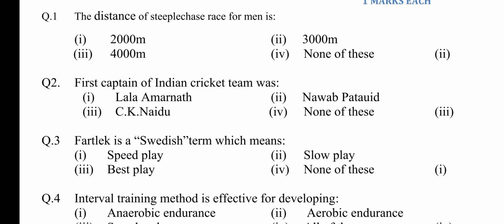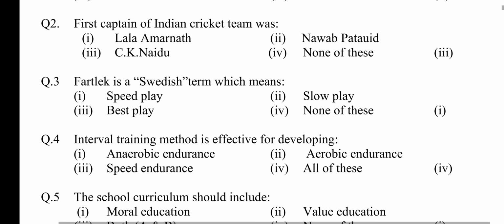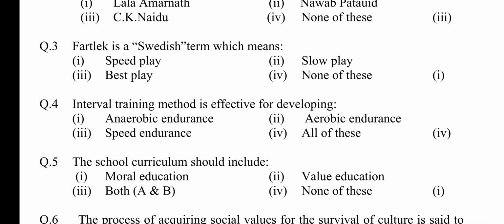Naidu. Question number 3. Fortlack is a Swedish term which means option first speed play, second slow play, third west play, fourth none of these. Answer is option first speed play.